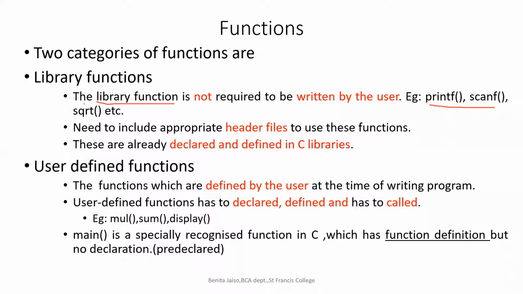So these library functions are not required to be written by the user. Who are the users? We are the users of the C language who are writing the C programs, and we are not required to write anything for the library functions.